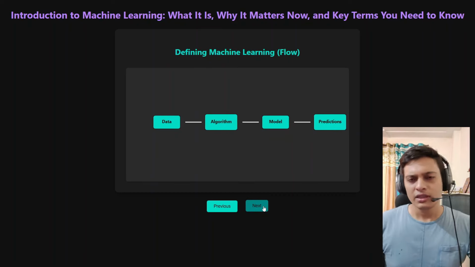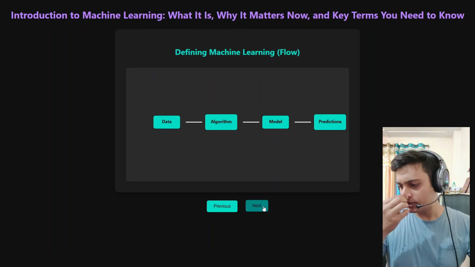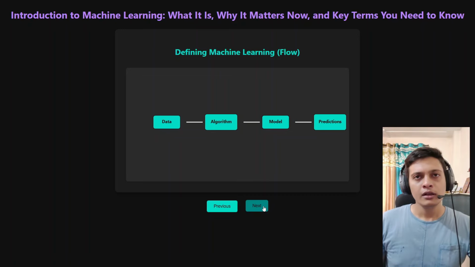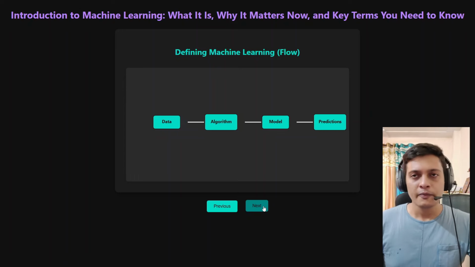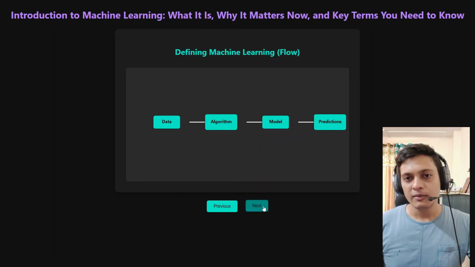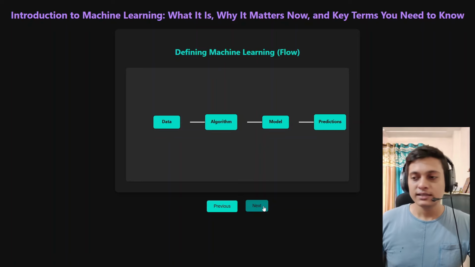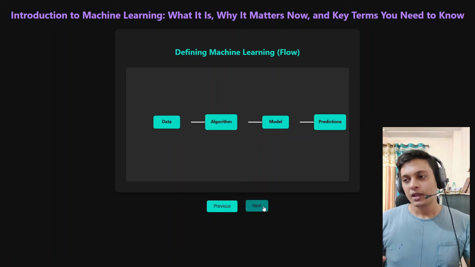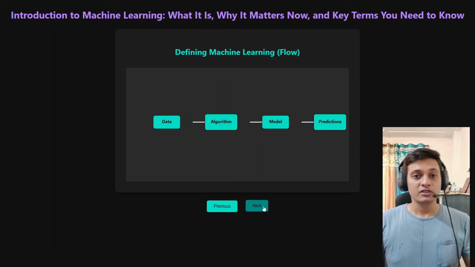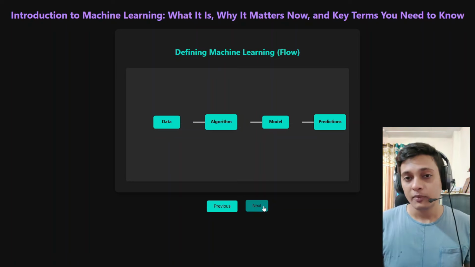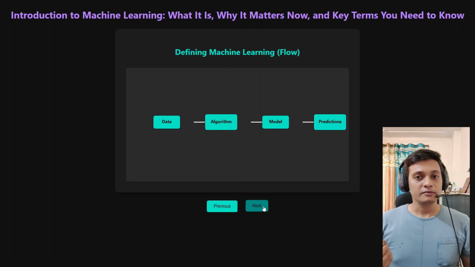Coming to the flow, how does this flow work in machine learning? So we have this data which I told you about till now, and when we are developing a machine learning model, what is a model? A model is your computer system: I'm providing input to your computer system, which is called a model, and that model is providing me an output.